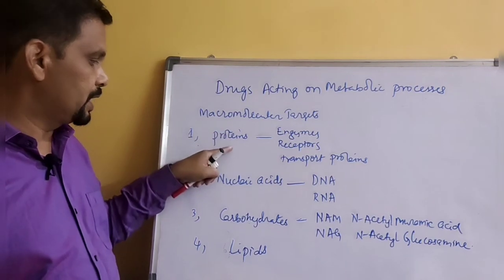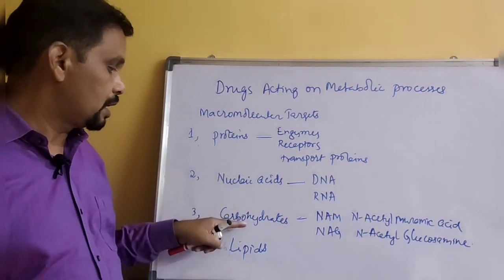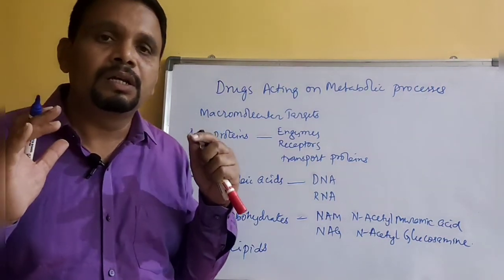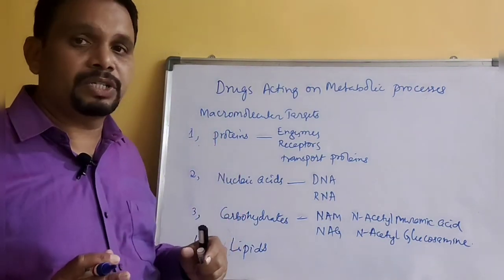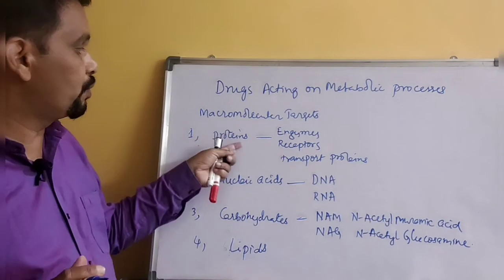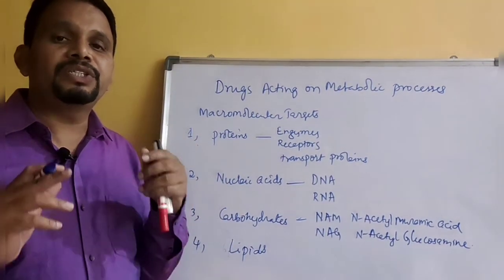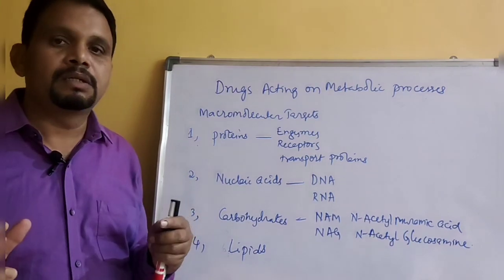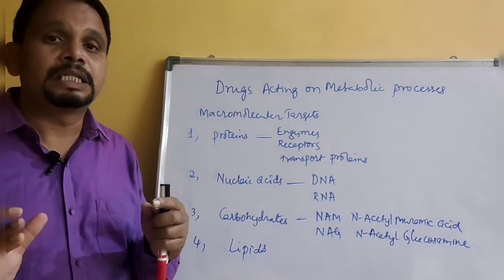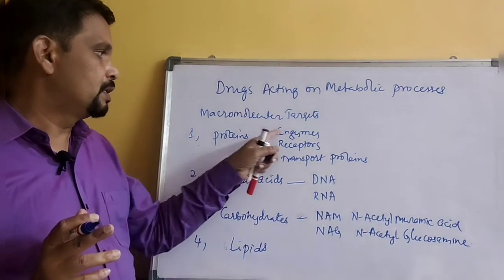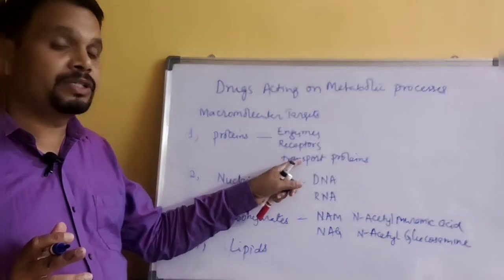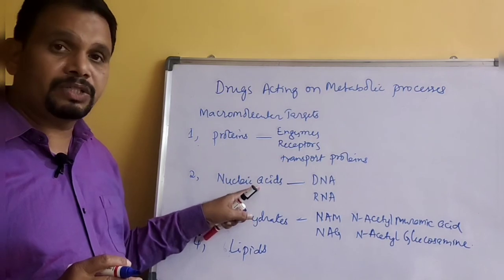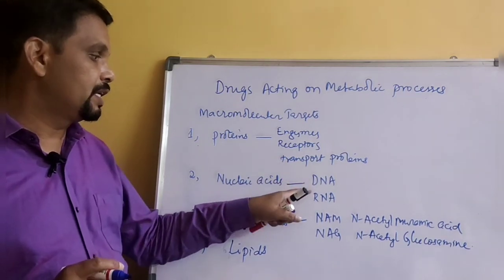They may be proteins or nucleic acids or carbohydrates and lipids. Okay, so these are all major targets for the majority of the drugs. Especially proteins are the major drug targets. So most drugs target proteins, maybe enzymes, receptors and transport proteins. Okay, and some drugs will target nucleic acids, DNA and RNA.